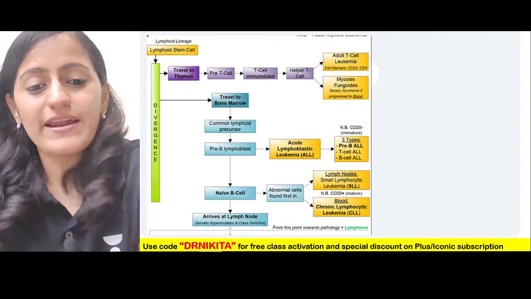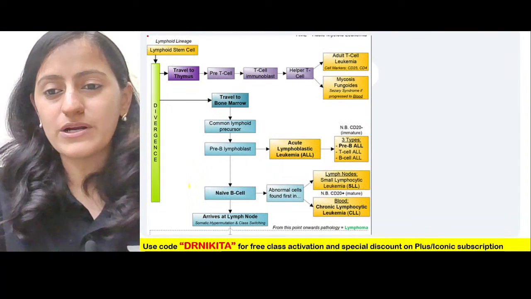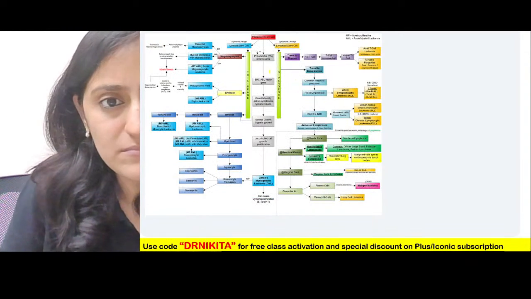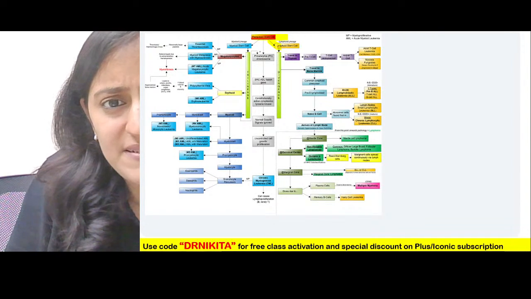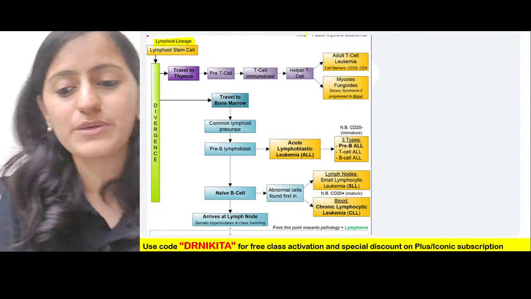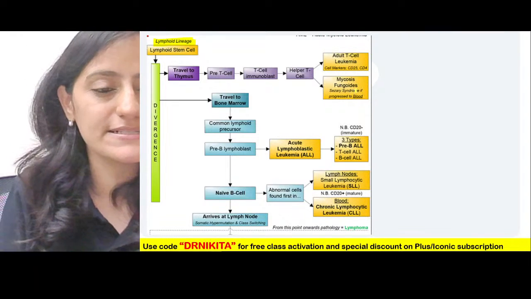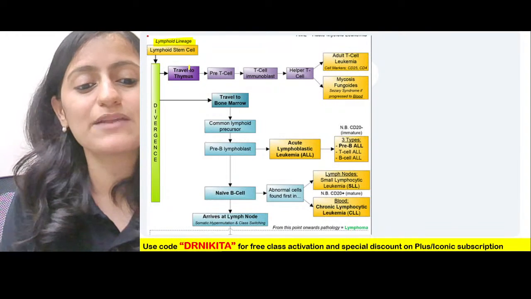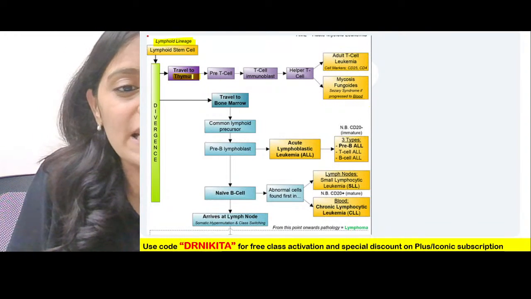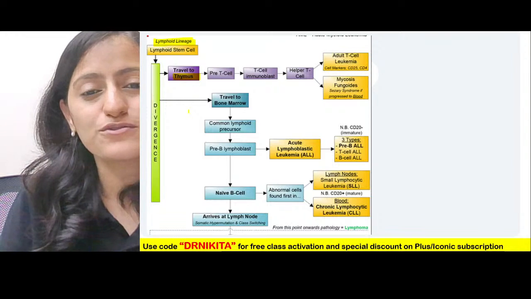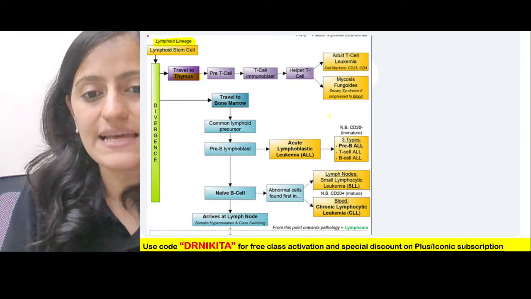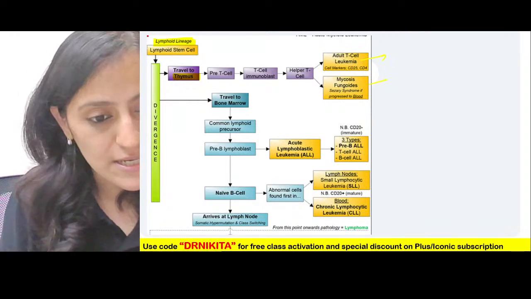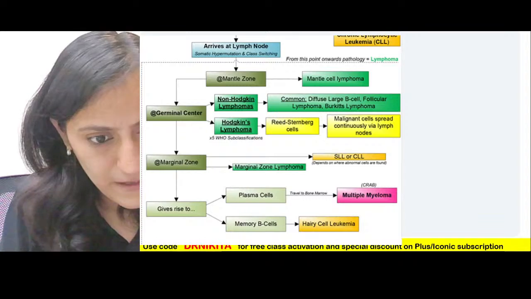All right, so this is the part of that flow chart that I want each one of you to focus on, basically the lymphoid lineage. In the pluripotent stem cell, in the lymphoid lineage, what all tumors do we have? Because we are talking about lymphomas. In the lymphoid stem cells we have the T cells and the B cells. T for T, that is thymus. The ones that go to the thymus become the T cells. And the important ones that I want you to remember are the T cell tumors.